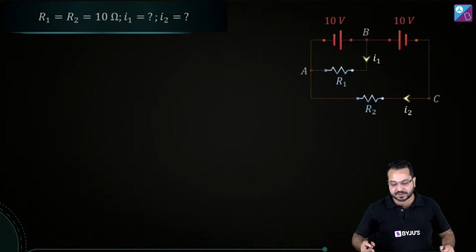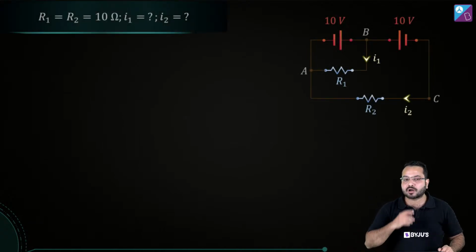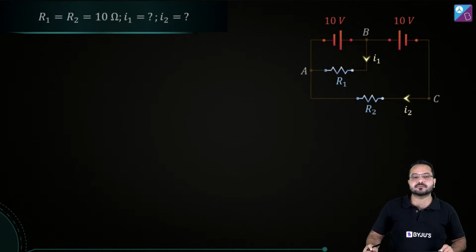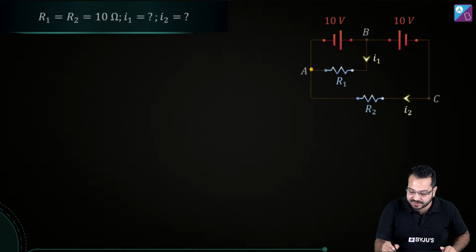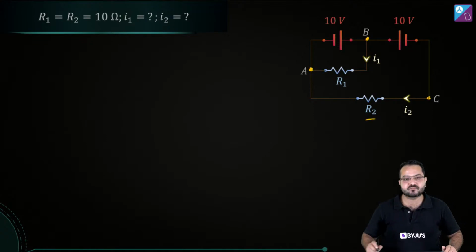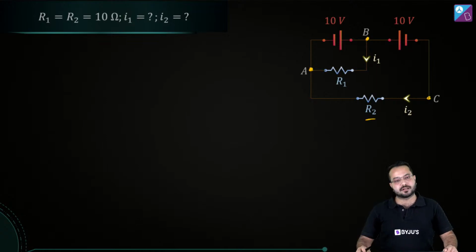Okay, so we have the circuit over here. Now can you tell me what we should apply here? Is there any series or parallel combination over here? What does parallel combination mean? It means that the two elements should be between the same points. If we talk about these two resistors, it is between A and B, and this resistor R2 is between A and C. So obviously this is not a parallel combination.